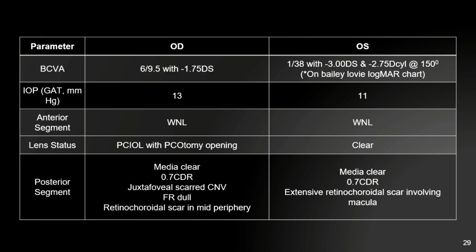The right eye best corrected vision was 6/9, and the left eye was 1/30 on the Bailey-Lovie chart. Both eye intraocular pressure was within normal limits. Anterior segment was normal. Right eye had a lens with a capsulotomy opening. Left eye lens was clear. In the posterior segment, the right eye had a scarred juxtafoveal choroidal neovascular membrane with some retinochoroidal scars in the mid-periphery, superiorly and inferiorly. Left eye fundus had an extensive retinochoroidal scar which was involving the macula. That's why the vision was poor in the left eye.